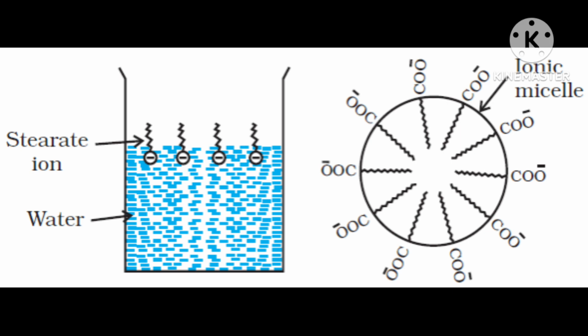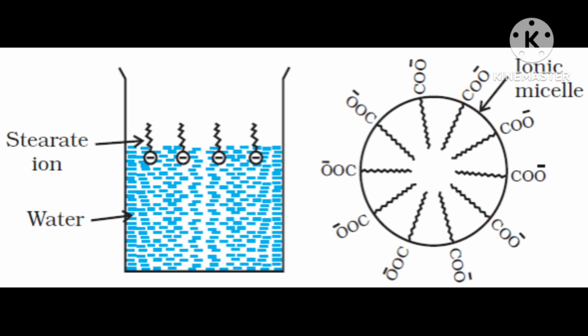The oxygen with the single bond has a negative charge, 1 minus. Then it looks like a long chain. The long chain of hydrocarbon is called the tail, because it is long, just like a tail.